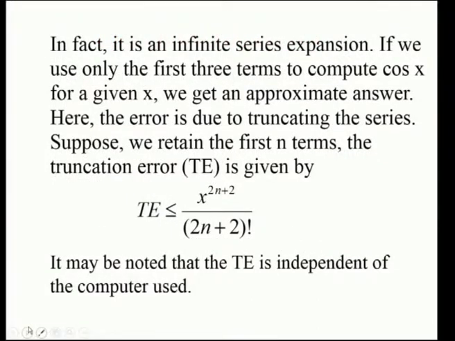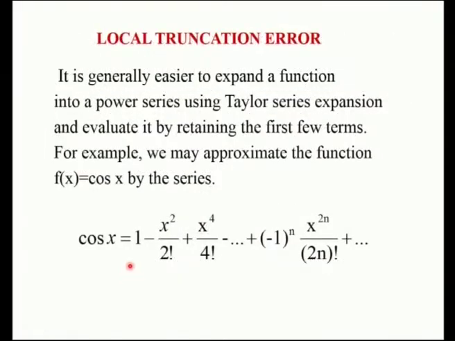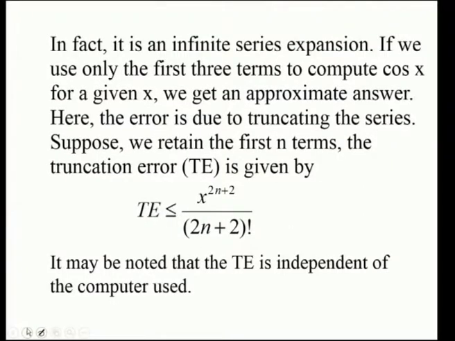In fact, it is an infinite series expansion. If we use only the first 3 terms to compute cos x for a given x, we may get an approximate answer. That is, first 3 terms means only 1 minus x square by 2 factorial plus x power 4 by 4 factorial. When we use only this, we get only the approximate answer. Here the error is due to truncating the series, because although the series goes up to infinity, we have wound up the series with only 3 terms. So, this kind of error is called truncation error.